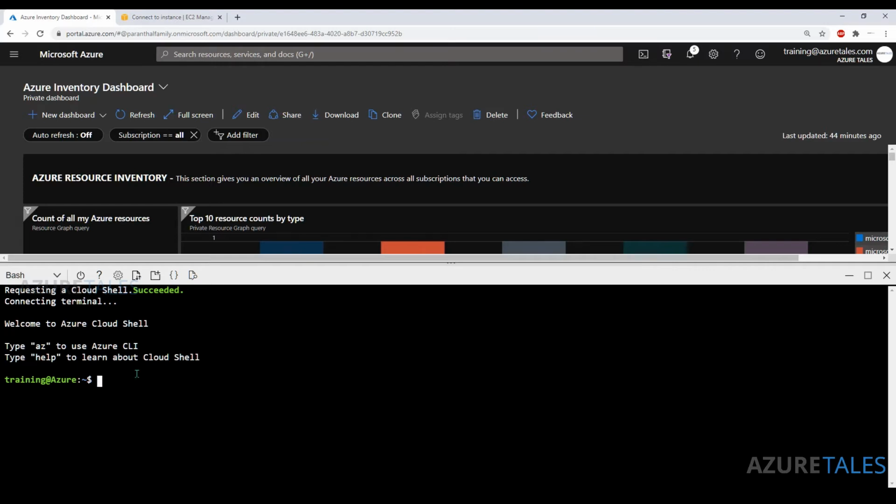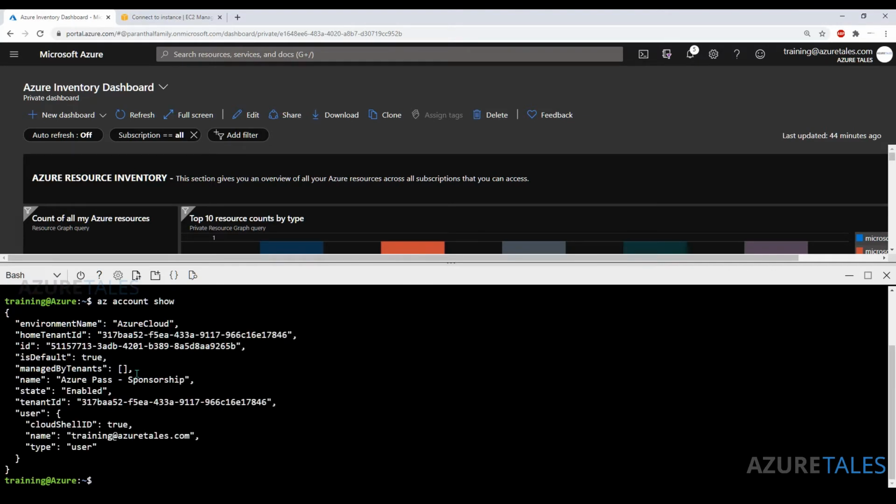Before we run this, I just want to make sure that my shell is pointing to the correct subscription. I'll go with az account show. This is currently pointing to the Azure Pass sponsorship subscription, so that's completely fine. So what I'll do is az ad sp create-for-rbac.